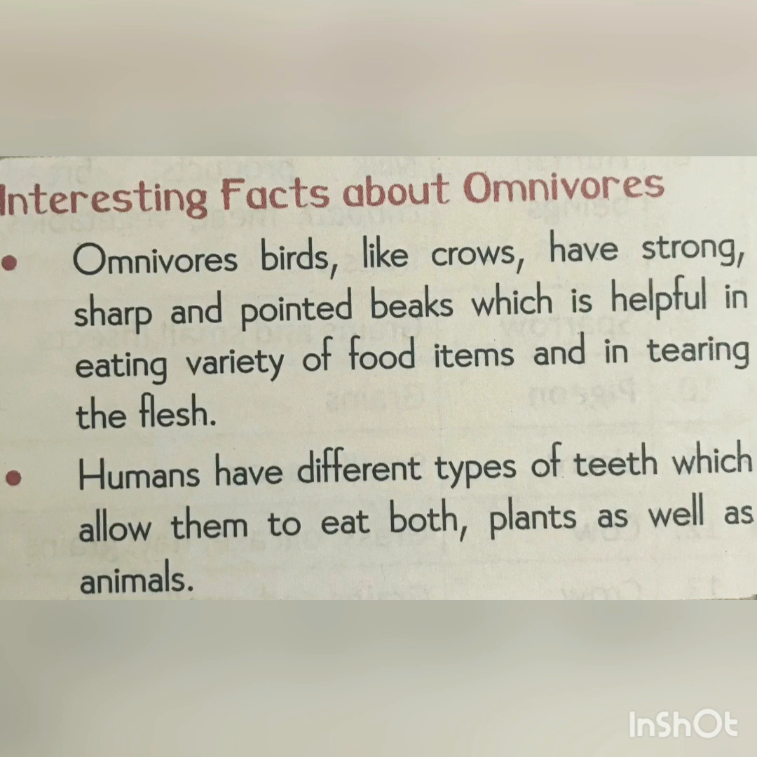Now omnivores like birds, like crows, have a strong, sharp, pointed beak which is helpful in eating.